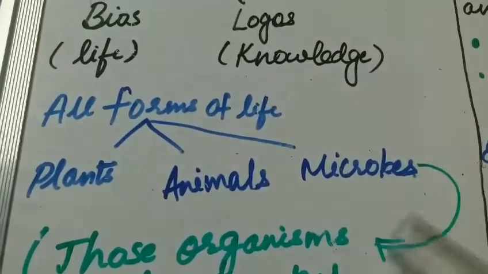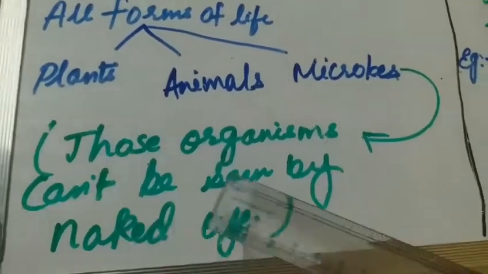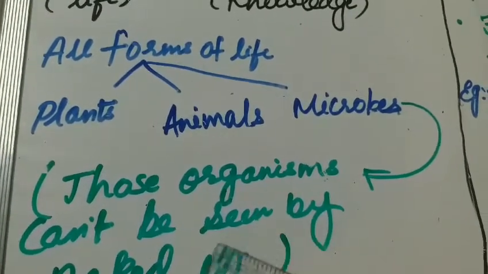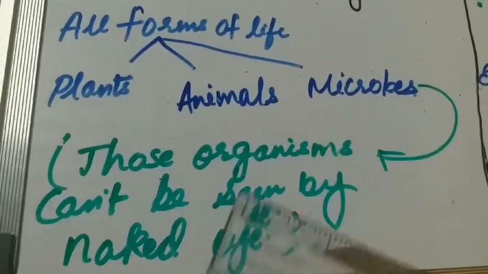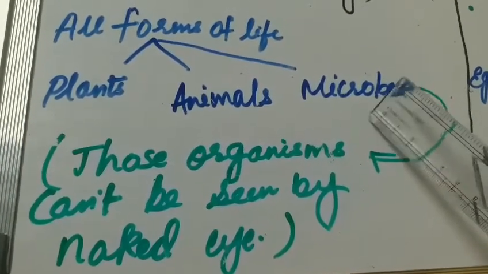Now what are these microbes? Microbes are those organisms which cannot be seen by the naked eye. The organisms which we cannot see by our naked eye but by the help of a microscope are known as microbes.